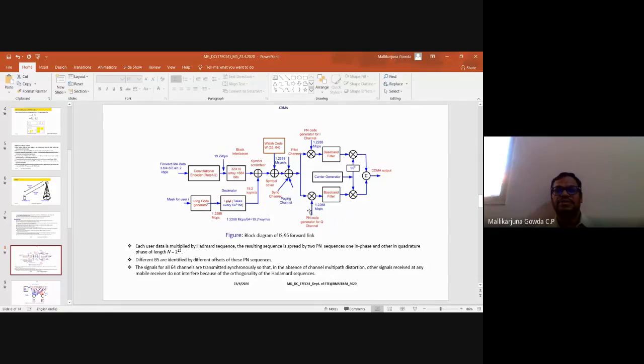Then that will be passed through the baseband filters. These are the baseband shaping filters. It is then applied to the IQ mixer. Then I get the CDMA output. Any doubts? Then I go to the next one.